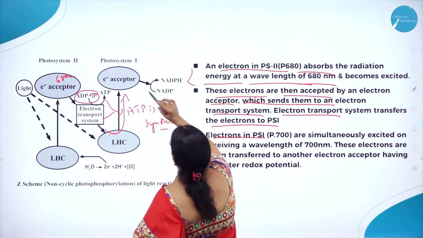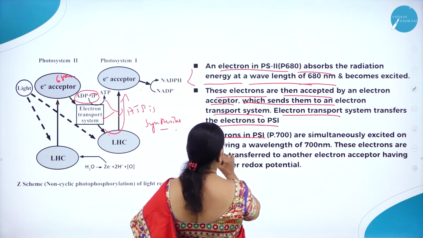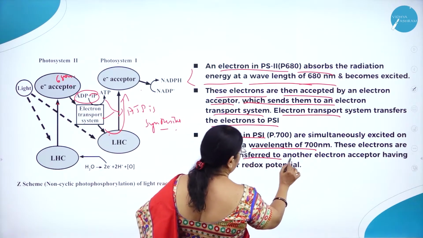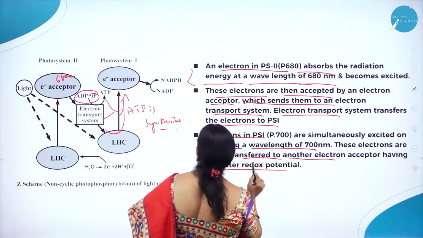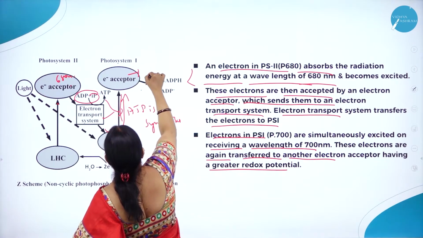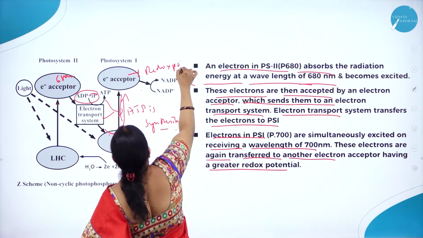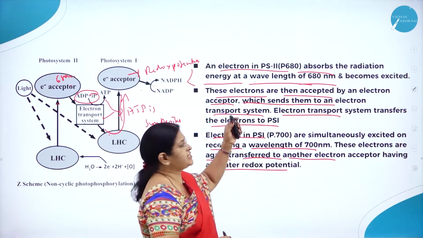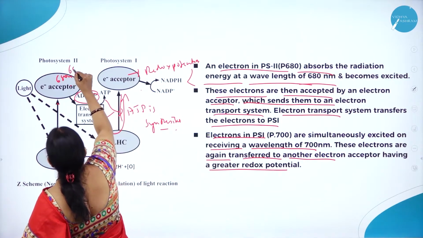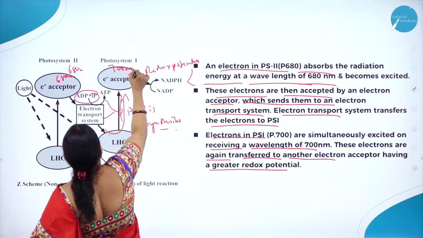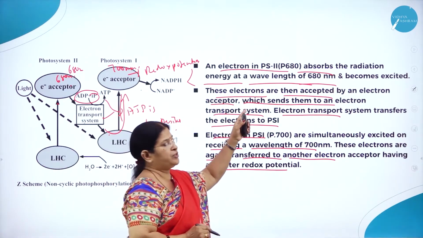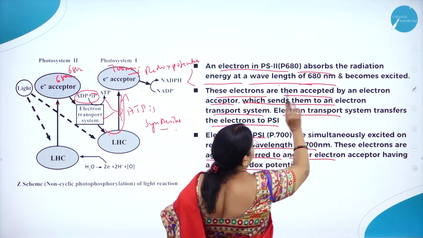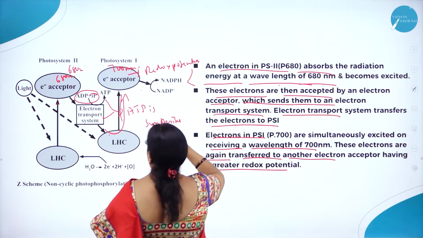Electrons in photosystem 1 are simultaneously excited on receiving a wavelength of 700 nm, and these electrons again transfer to another electron acceptor having a greater redox potential. Here you can see photosystem 2 with 680 nm and photosystem 1 with 700 nm.